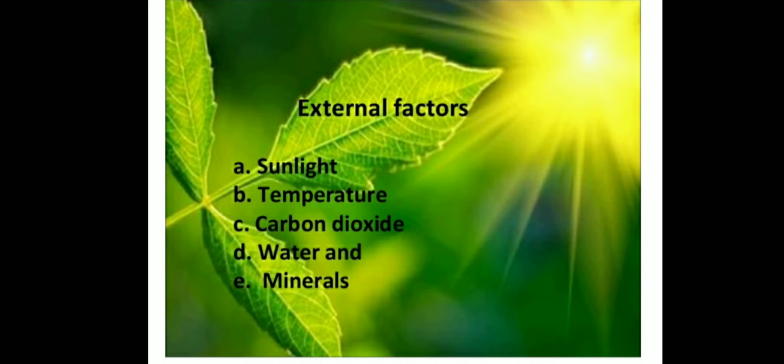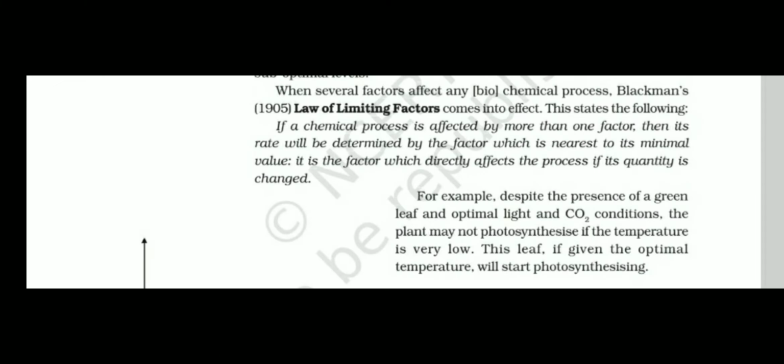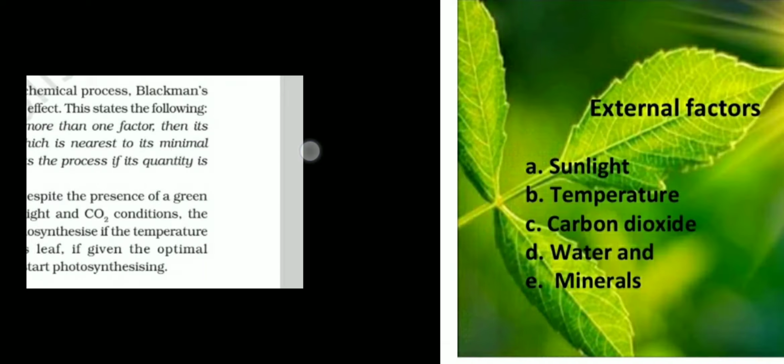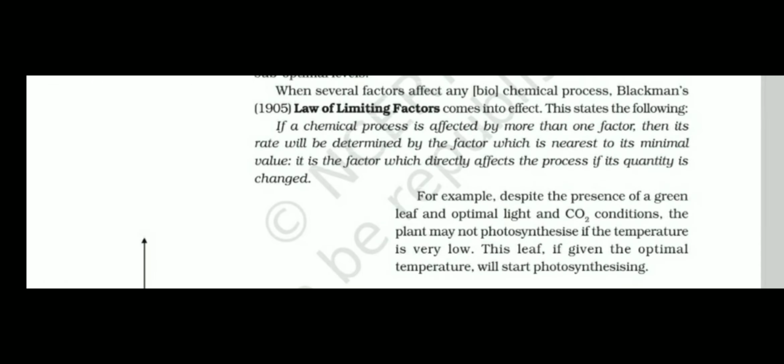Now the second factors come under the external factors: sunlight, temperature, carbon dioxide, water, minerals, oxygen, etc. These are some external factors. They influence the rate of photosynthesis. Let's discuss them one by one. First, in sunlight, all these factors are affecting, both internal and external.